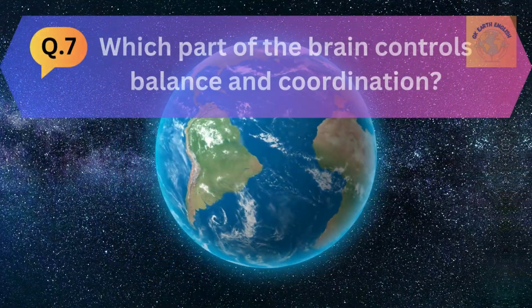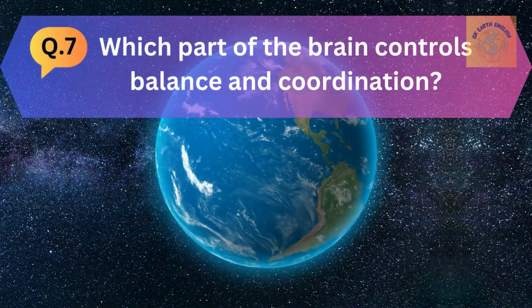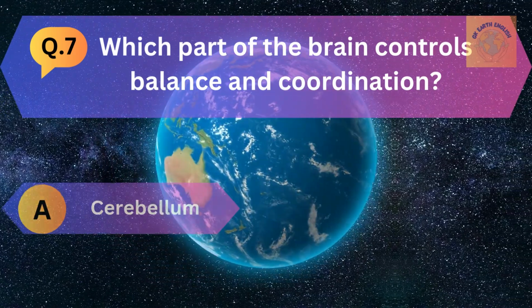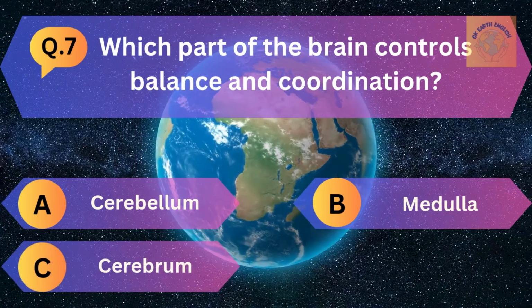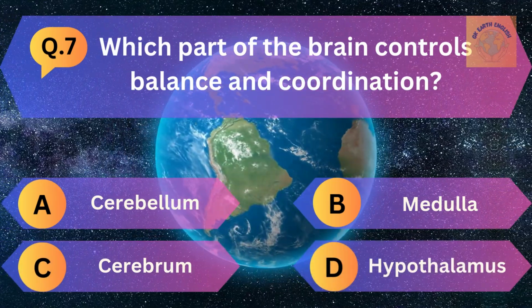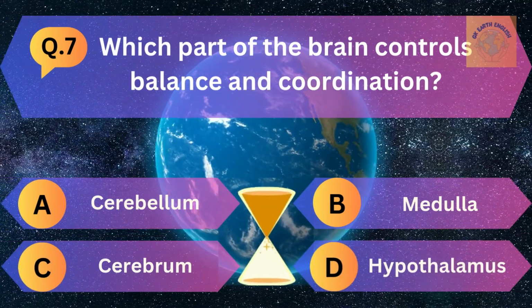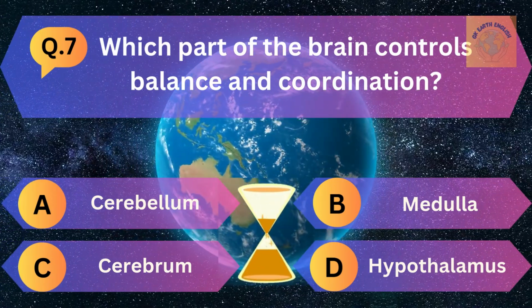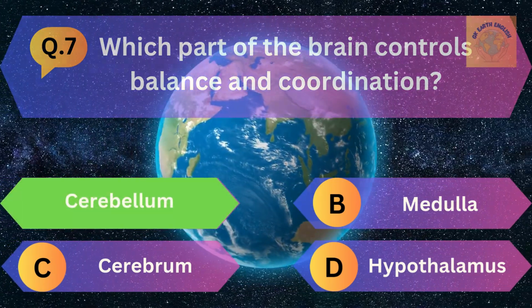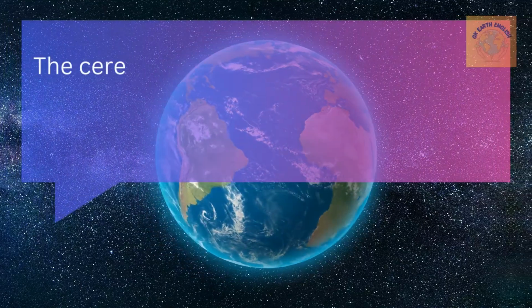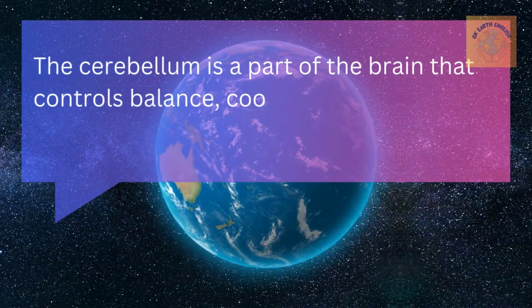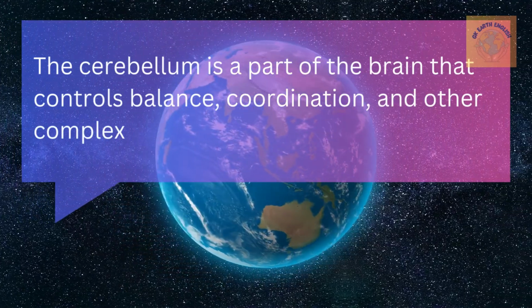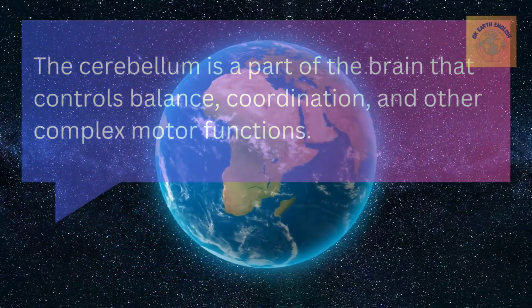Question number 7. Which part of the brain controls balance and coordination? A. Cerebellum, B. Medulla, C. Cerebrum, and D. Hypothalamus. The correct answer is cerebellum. The cerebellum is a part of the brain that controls balance, coordination, and other complex motor functions.